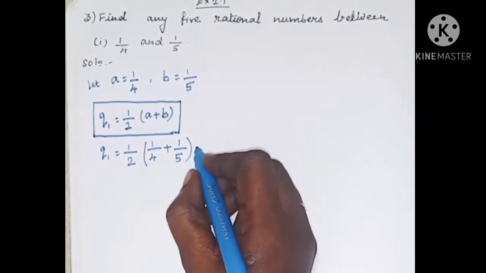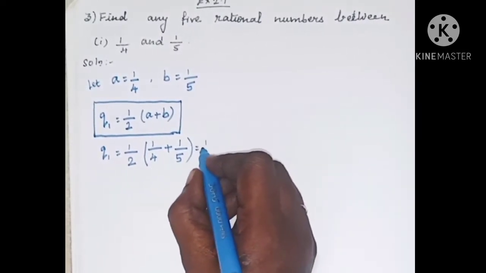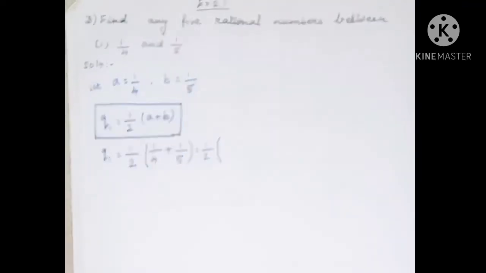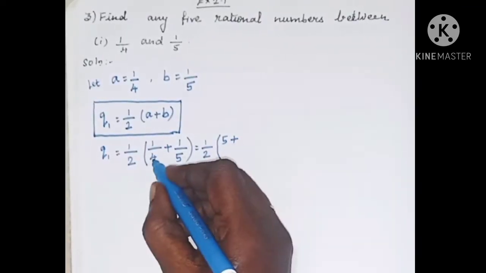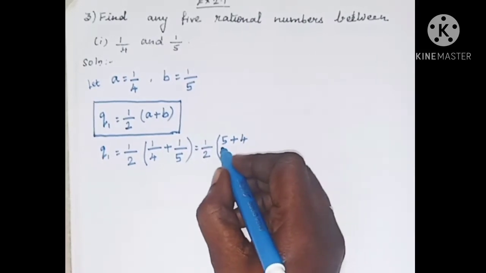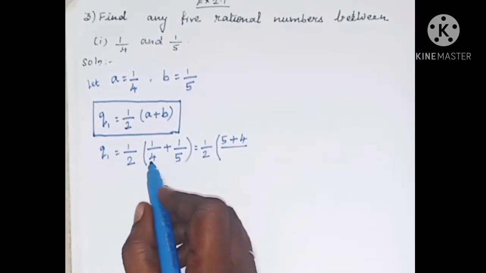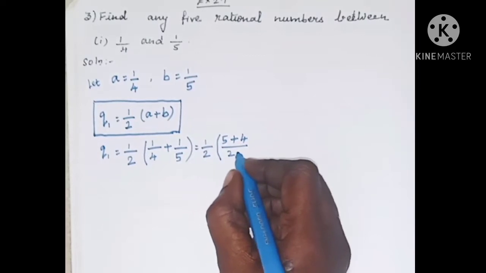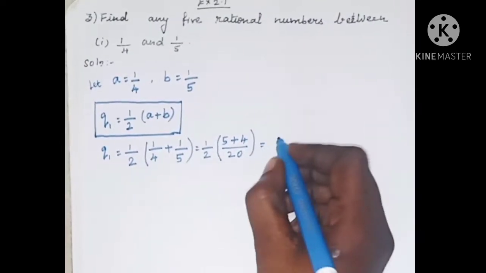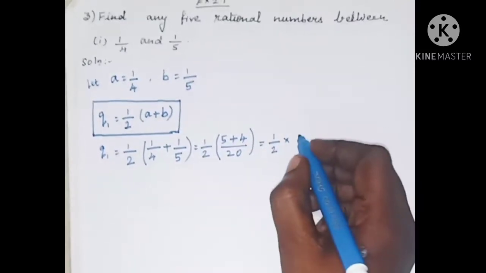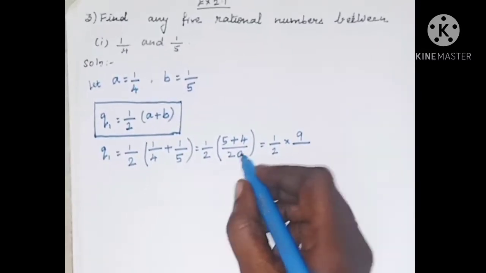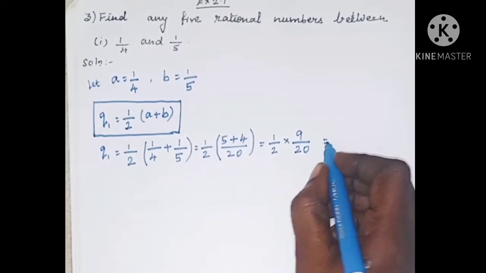Now we have to do the cross multiplication, isn't it? So 1 by 2 into 5 ones are 5 plus 4 ones are 4, divided by multiplying the denominators, 4 fives are 20, which is equal to 1 by 2 into 5 plus 4 is 9, 9 by 20.